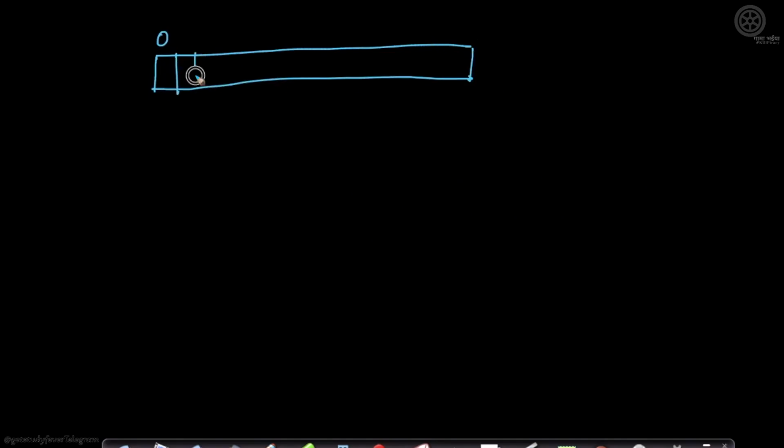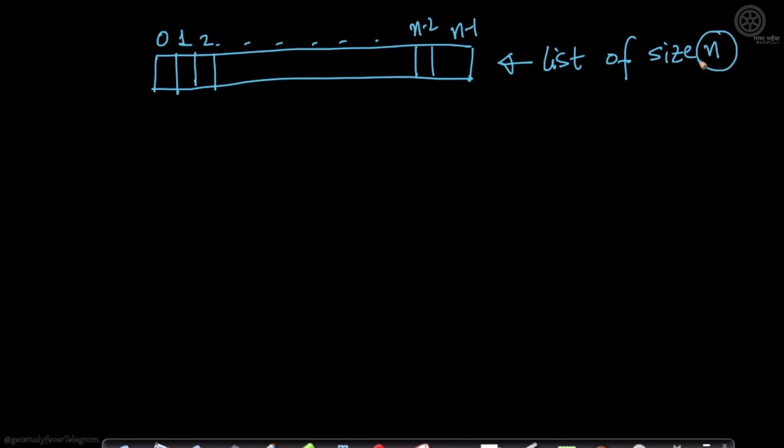So let me pick up an example here. This is how we'll introduce the concept. Imagine I have a list. This is index 0, index 1, so on and so forth, index 2, index n minus 2, and n minus 1. So this is a list of size n. This is important. We are using a generic number n. Of course, n could be 100, or 1000, or 10,000, any number. But we are just using a generic number n.